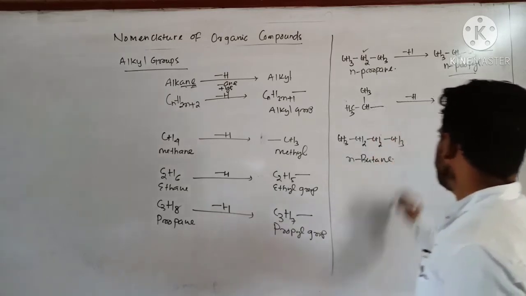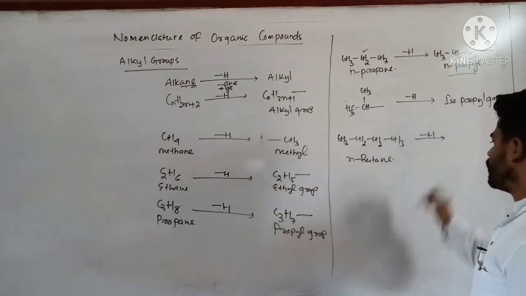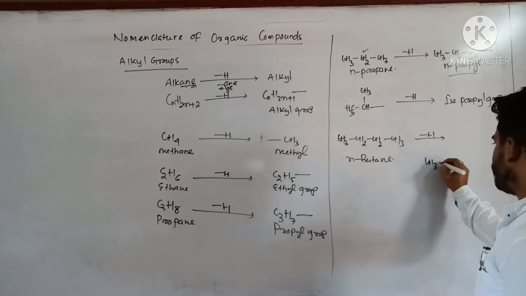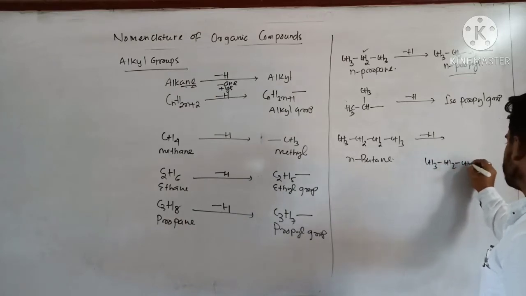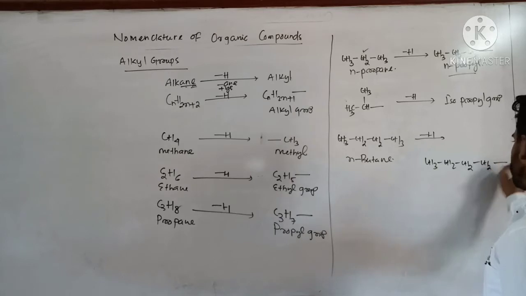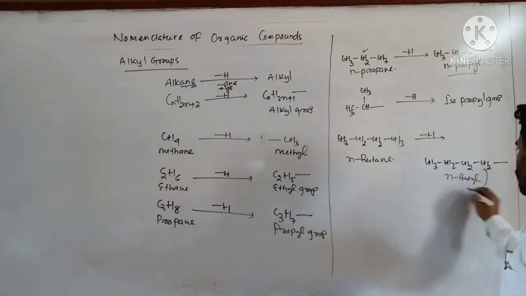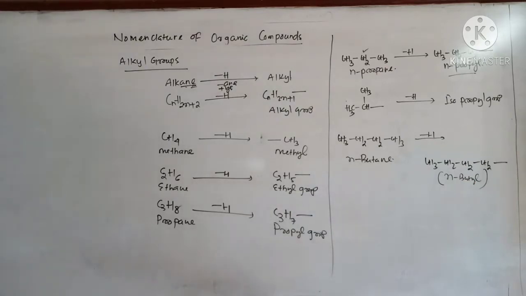For example, if I write CH3, CH2, CH2, CH3, n-butane. If I replace one hydrogen atom from this methyl group, I am getting CH3, CH2, CH2, CH2, like this. So this is called n-butyl group.